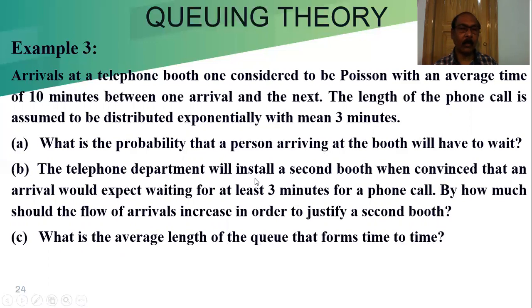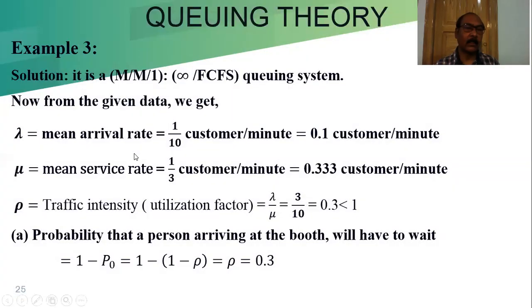Basically, for any problem, we always have to say under which model it falls, and under that model, with the help of the data, first we have to find the mean arrival rate. This is under the M/M/1/infinity/FCFS queuing system. From the given data, lambda, the mean arrival rate, is 1 by 10 customer per minute, that is 0.1 customer per minute. Mu, the mean service rate, is 1 by 3 customer per minute, 0.333 customer per minute. Rho is the traffic intensity, lambda by mu, equal to 3 by 10, equal to 0.3, which is less than 1.